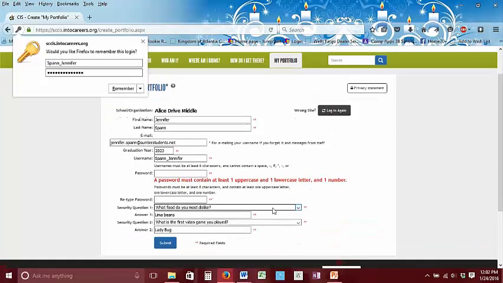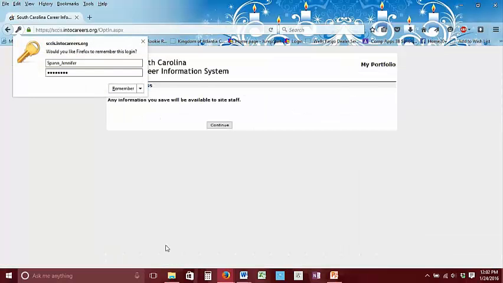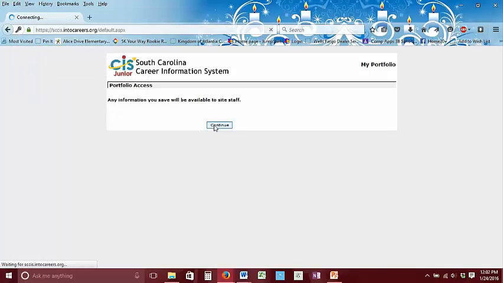Except that apparently I did not read the sentence right here that says it must have 8 characters, 1 uppercase, 1 lowercase, and 1 number. So capitalize your first name in your password, and then of course you'll have your numbers. Alright, and then you continue.